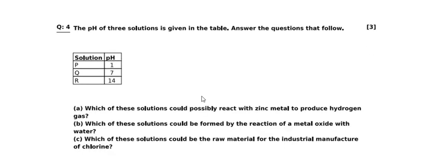For 3 marks, we can see the pH of 3 solutions is given in the table. Answer the questions that follow. P1, Q7, R40. Which of these solutions could possibly react with zinc metal to produce hydrogen gas? Which of these solutions could be formed by the reaction of a metal oxide with water? Which of these solutions could be the raw material for the industrial manufacture of chlorine?